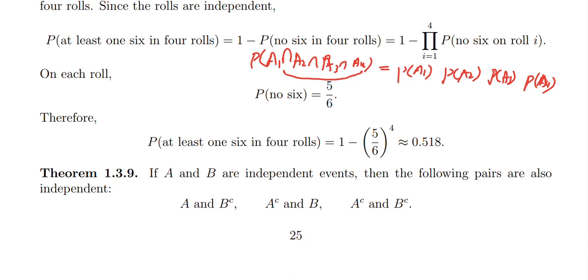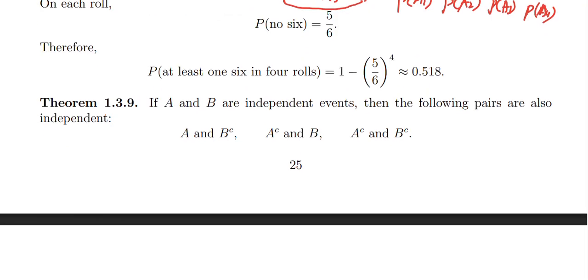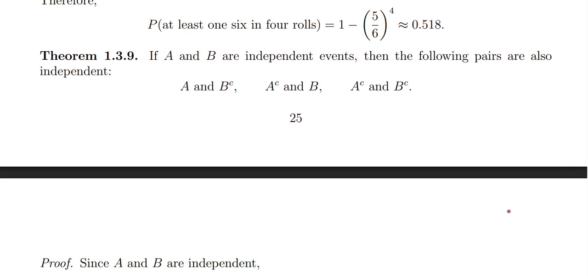Now if A and B are independent, then A and B complement are independent, A complement and B are independent, and A complement and B complement are also independent. All right, so we can see the proofs.